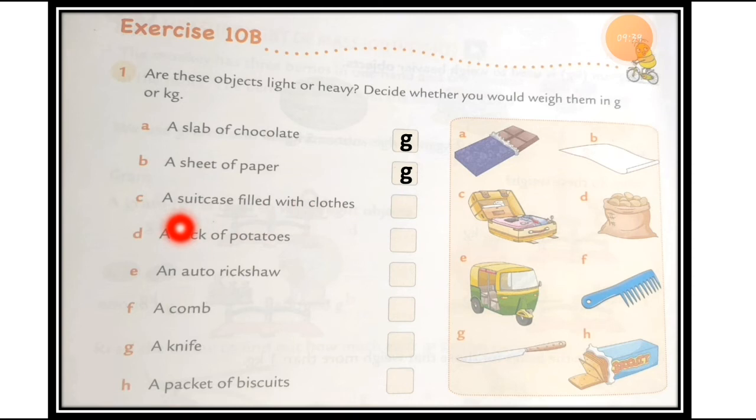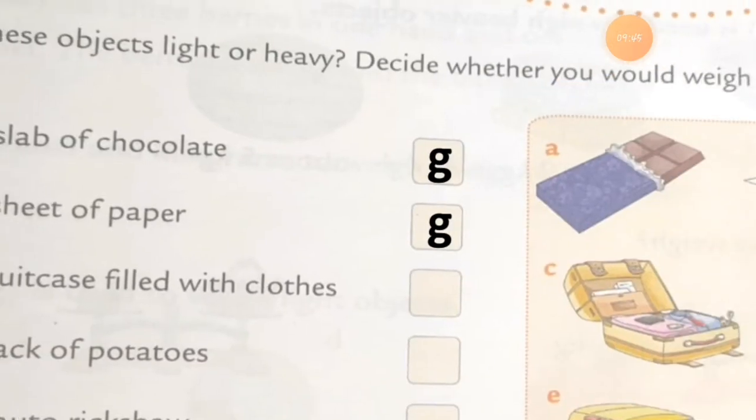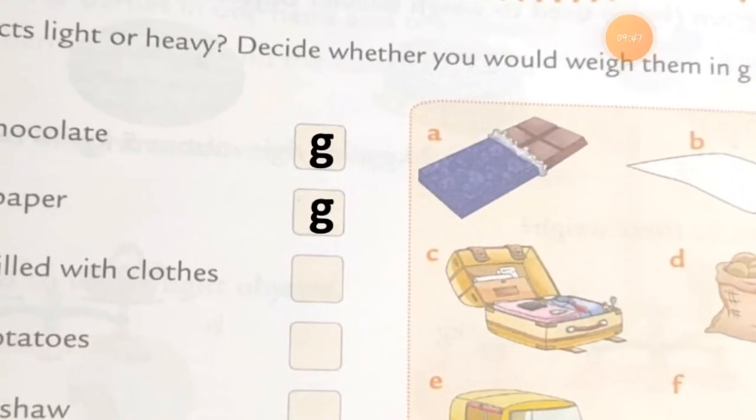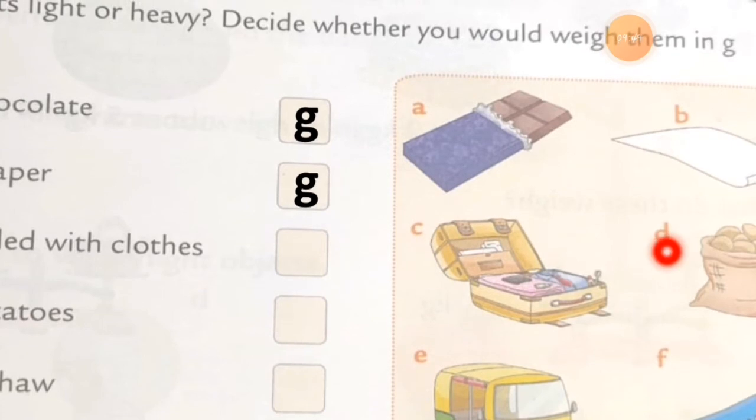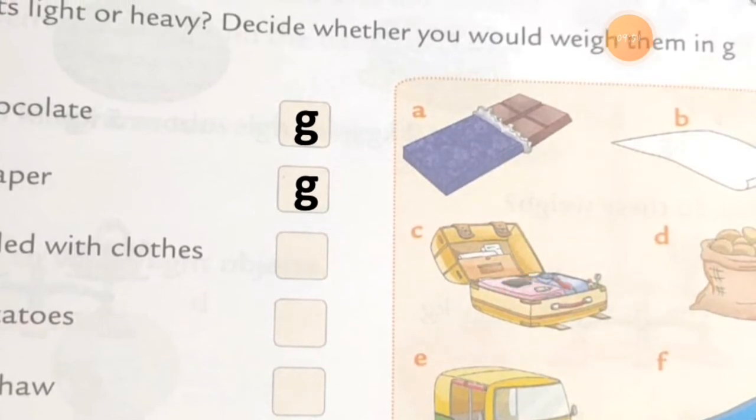Then number C is there, a suitcase filled with clothes. Whenever you have to go for a vacation or to your maternal uncle's house or grandmother's home, this is a suitcase. Whenever you want to go outside of your home for five to six days or one day, what you do first is pack your bag, right?